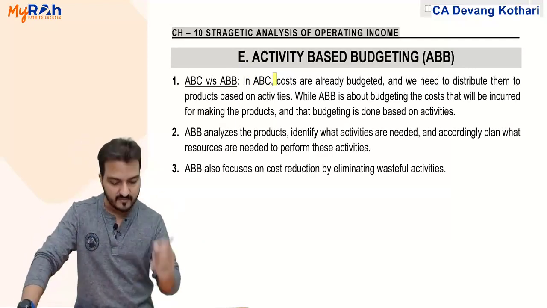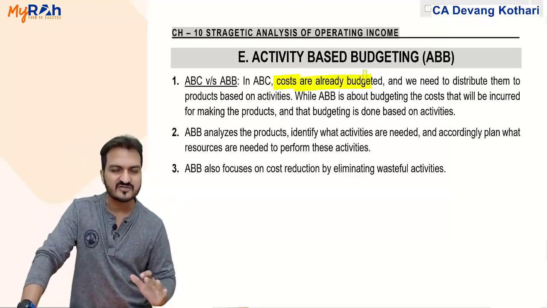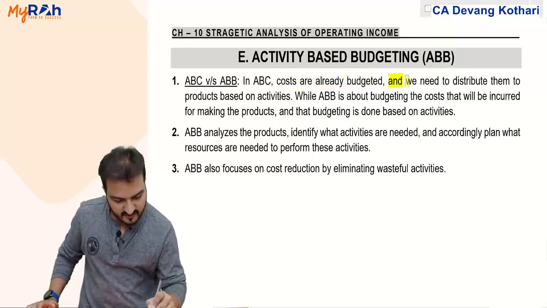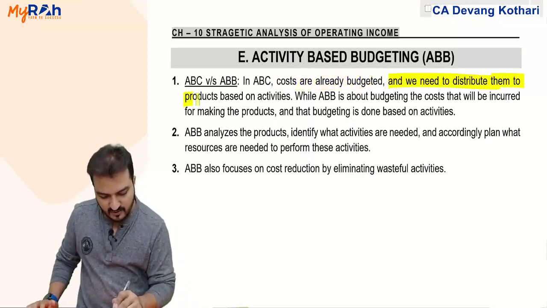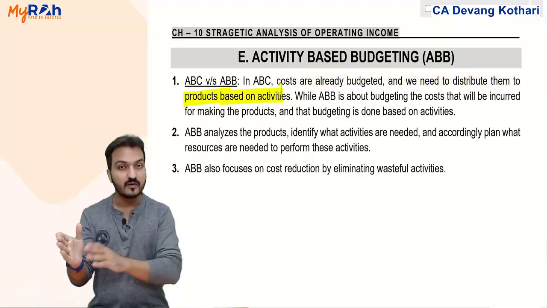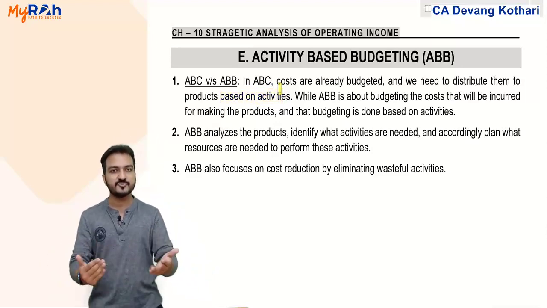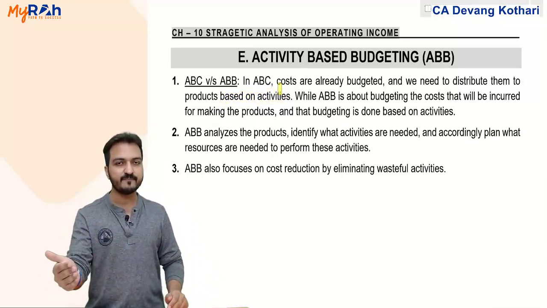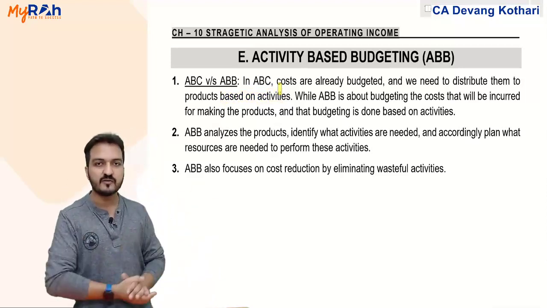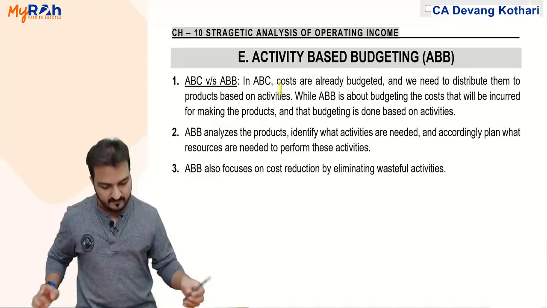Look, in activity based costing, costs are already budgeted. Costs are already estimated, that this activity has this cost. Yes, and we need to distribute them to the products based on activities. So you already have the cost of activity 1, cost of activity 2, cost of activity 3. These costs are to be distributed between products A, B and C. That's what we have done in the first chapter, in activity based costing questions. Yes, that is ABC.